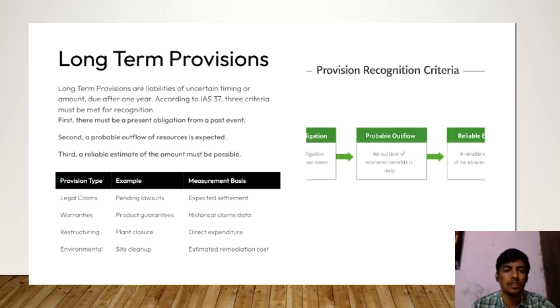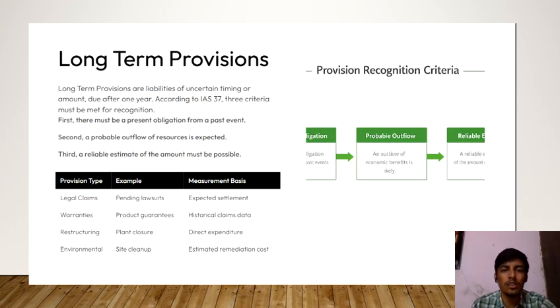Long-term provisions. A provision is an amount set aside to meet a future expense or loss where the exact amount is not known. Provisions are created to follow the principle of prudence in accounting.